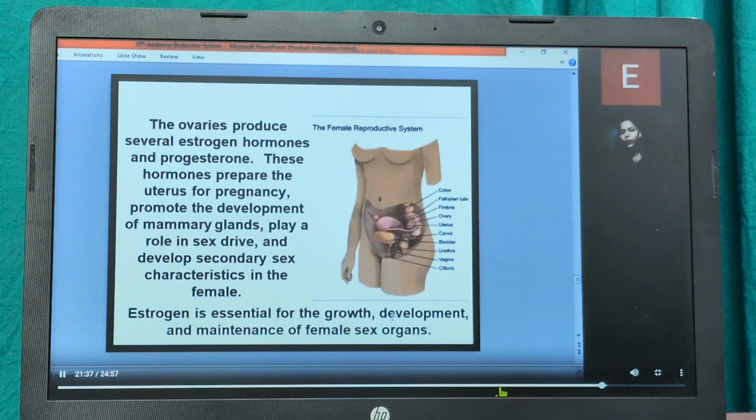Now coming on to the ovaries, they produce several estrogen hormones as well as progesterone. These hormones prepare the uterus for pregnancy, promote the development of the mammary glands, and develop the secondary sex characteristics in the female. Estrogen is essential for the growth, development and maintenance of the female sex organs. That is the difference between progesterone and estrogen: estrogen is essential for growth, development and maintenance of the sex organs, and progesterone basically promotes the development of mammary glands and develops secondary sexual characteristics in the female.